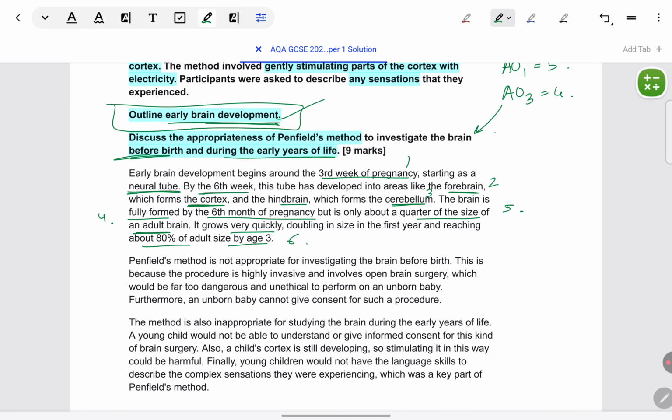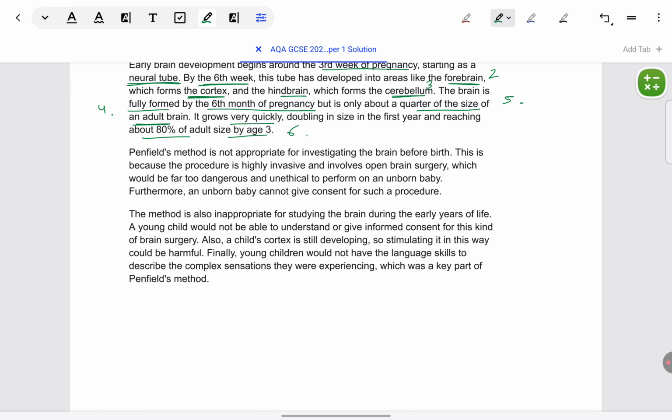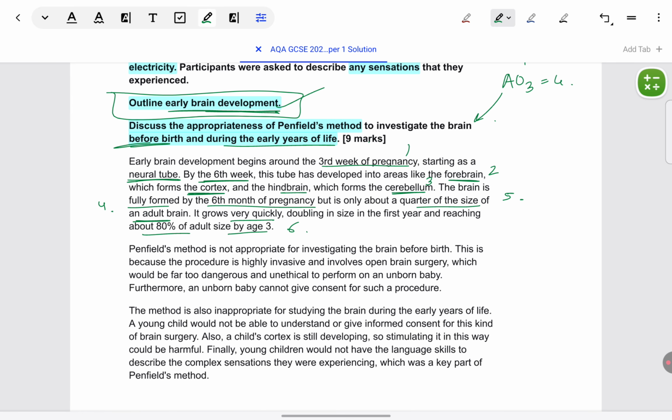Now coming to evaluation, strictly as the way asked. As such, the evaluation points are in PEC. But if you're wondering, last time there were 3 evaluation points, this time there are only 2. The reason is that here they've restricted us to 2 things about which we can evaluate. Both are weaknesses, because if we are going to use Penfield's Montreal stimulation method before birth, the point is it is very invasive.